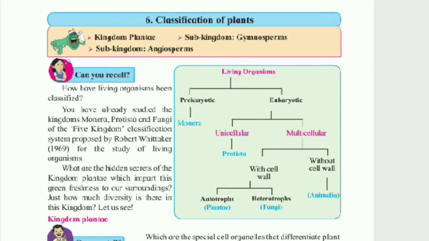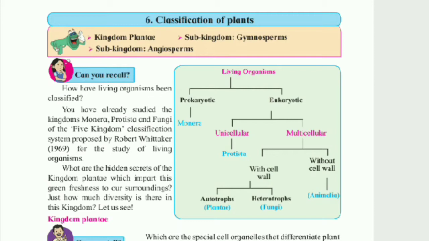Eukaryotic living organisms are those in which the nucleus inside the cell is well developed. The nucleus has a nuclear membrane and cell organelles are also present. They are grouped under the second heading, eukaryotic. Some eukaryotic living organisms are unicellular and some are multicellular. Eukaryotic living organisms having a unicellular structure made up of only one cell are grouped under the second kingdom, kingdom Protista.